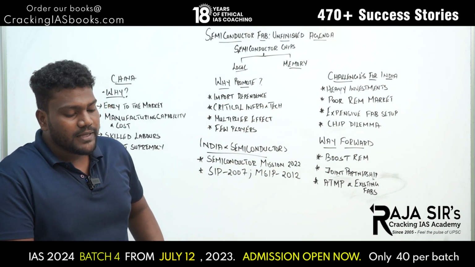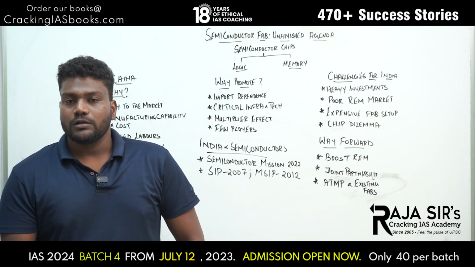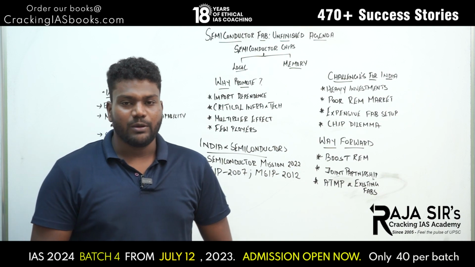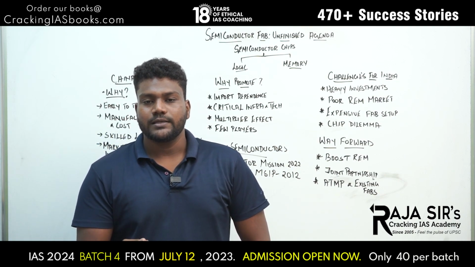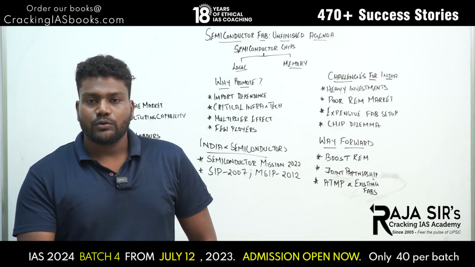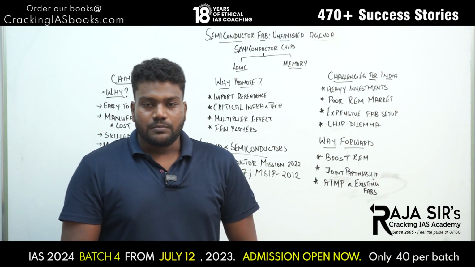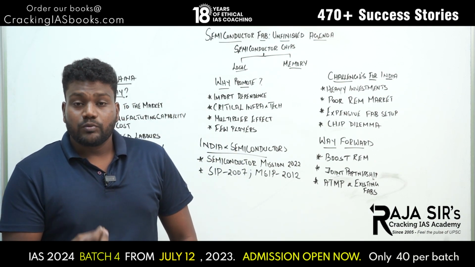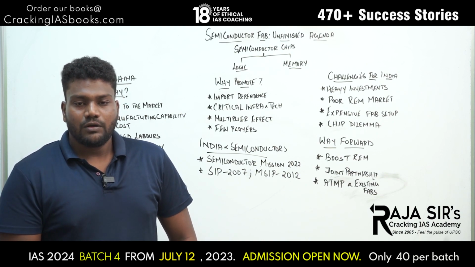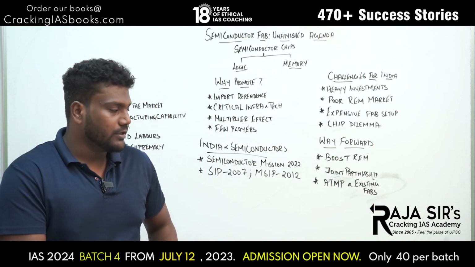And it also has a multiplier effect. And what is a multiplier effect? Investing in the semiconductor industry has a multiplier effect when it comes to employment. Large scale employment can be witnessed. A lot of engineering graduates, especially in the EC departments, tend to move to other non-core jobs or tend to move outside when it comes to core jobs. But by promoting this semiconductor industry, we can give core jobs to such engineers who are in search of jobs or those who are unemployed. So, that is a multiplier effect also.